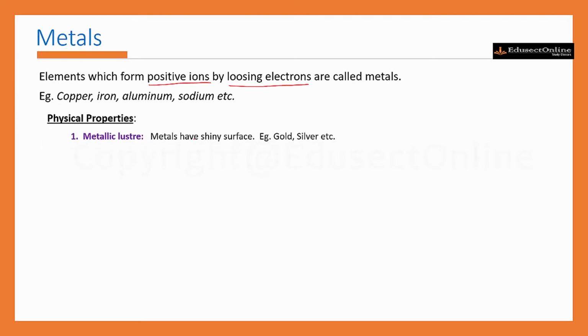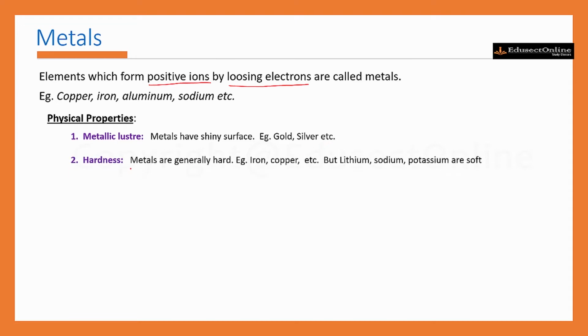First is metallic luster. Metallic luster means having a bright shining surface. In pure state, metals have a shiny surface. This property is called metallic luster. For example, gold, silver, platinum, etc. These elements are known for their bright shining surface.